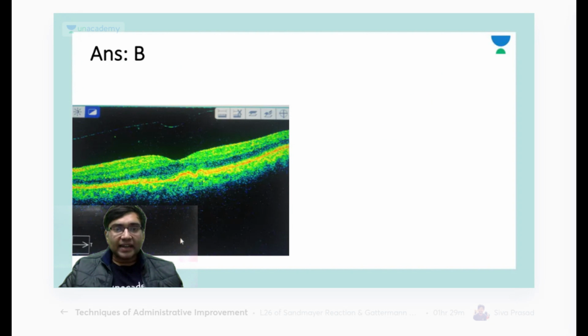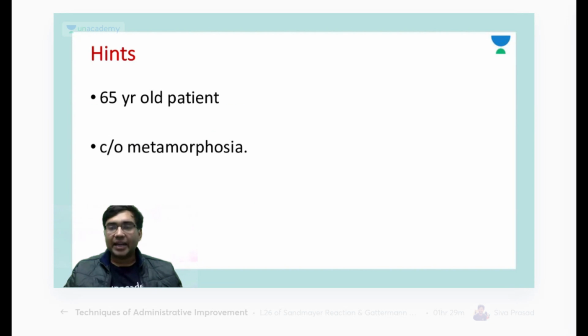Okay, so you get this elevation of the RPE. Everyone give me a thumbs up if you are able to understand. So this is elevation of retinal pigment epithelium. So this patient is suffering from ARMD.